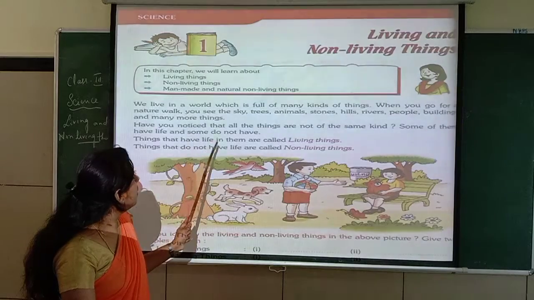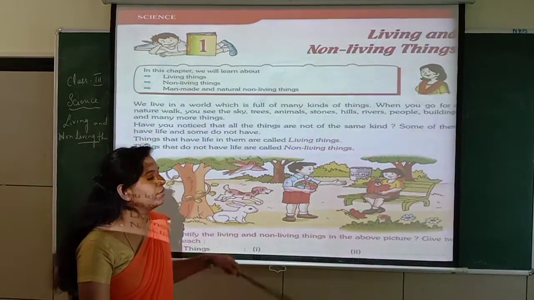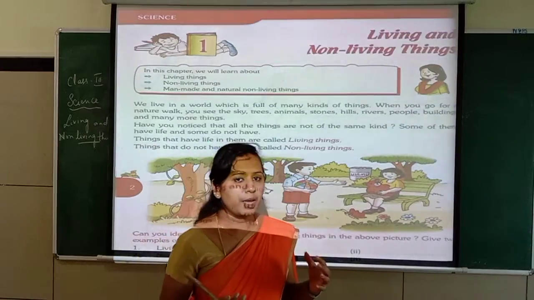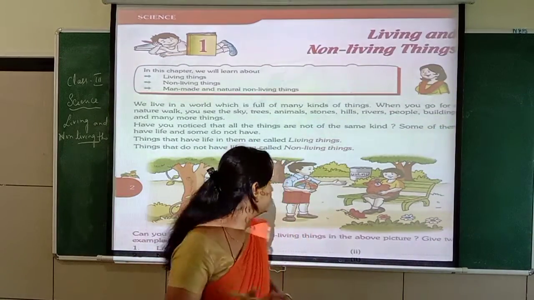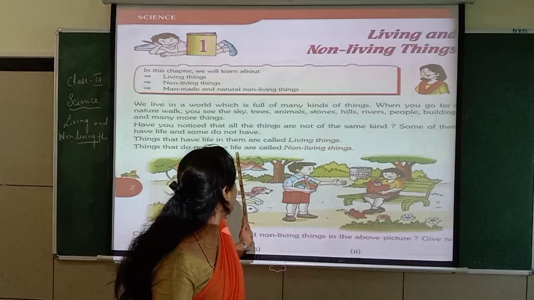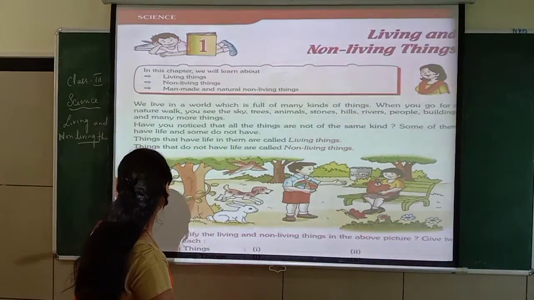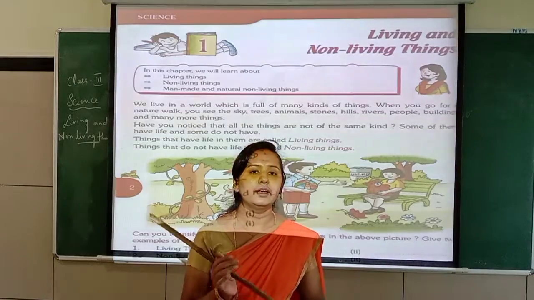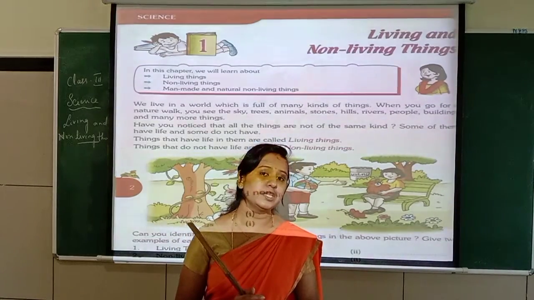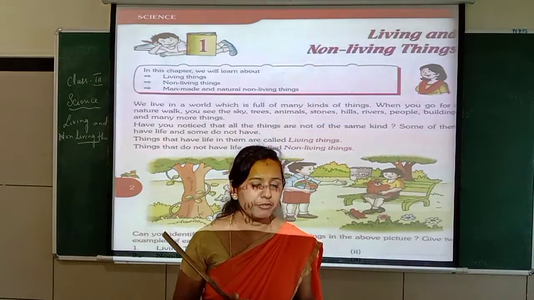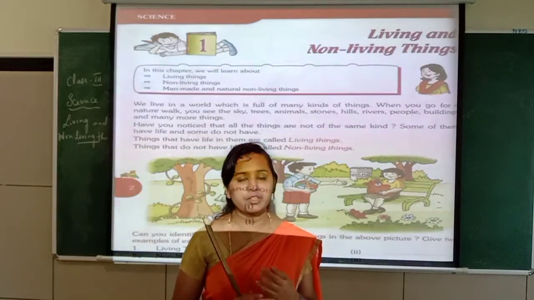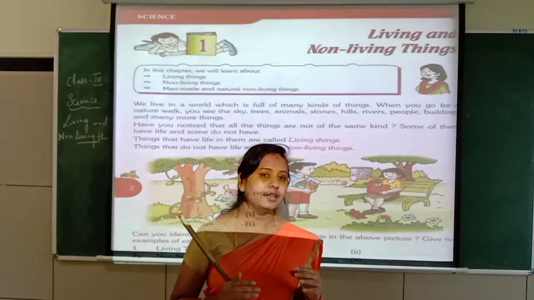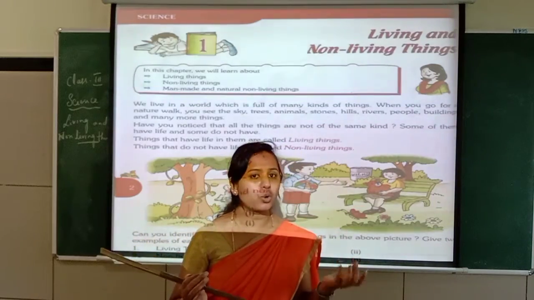Things that have life in them are called living things. The things that do not have life are called non-living things. Non-living things cannot live and cannot move from one place to another. They don't have life. But living things have life. Living things can move from one place to another, and living things also grow.